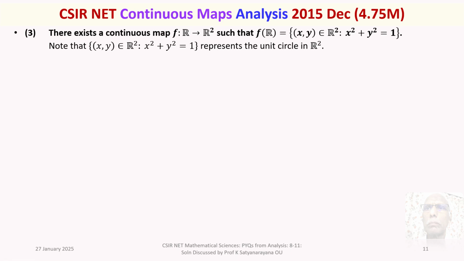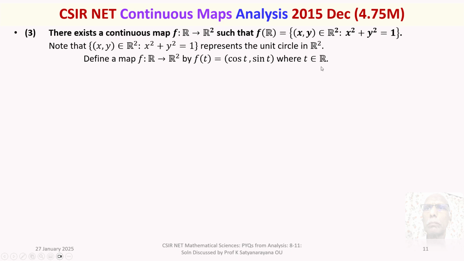Yes. I can think of a function. Define a map f from R to R square by f of t, t belongs to R, f of t will be an ordered pair, that is cos t, sin t.